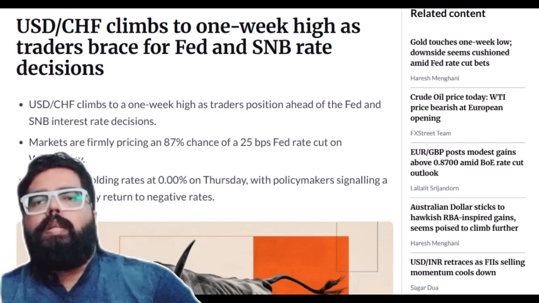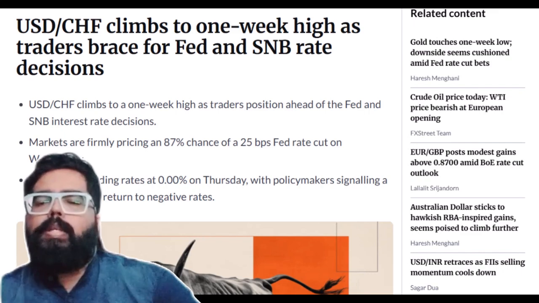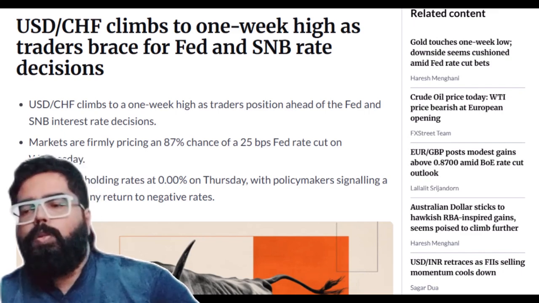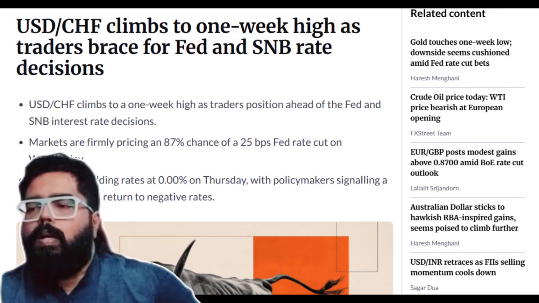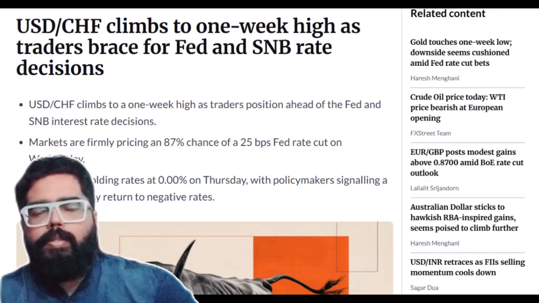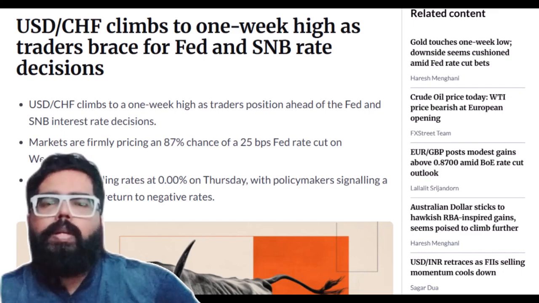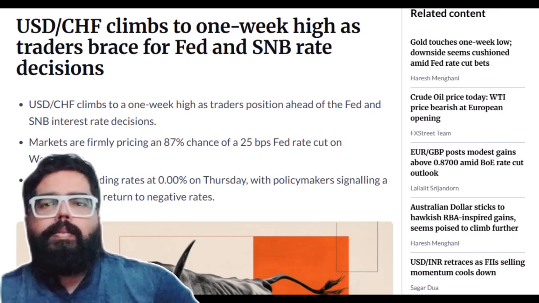The next thing that we are going to look at is the CHF, that is the Swiss franc. The Swiss National Bank is expected to hold rates steady. But any surprise comments could trigger sharp moves in the CHF pairs. So these are the fundamental news to watch out for this week, which will impact the market.